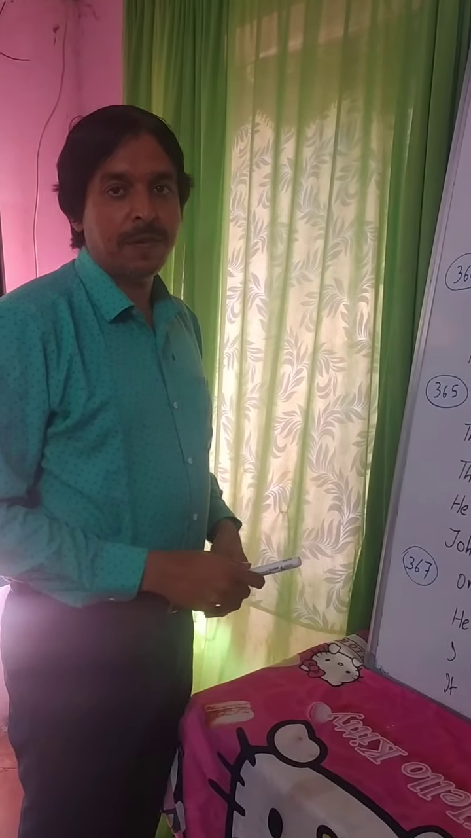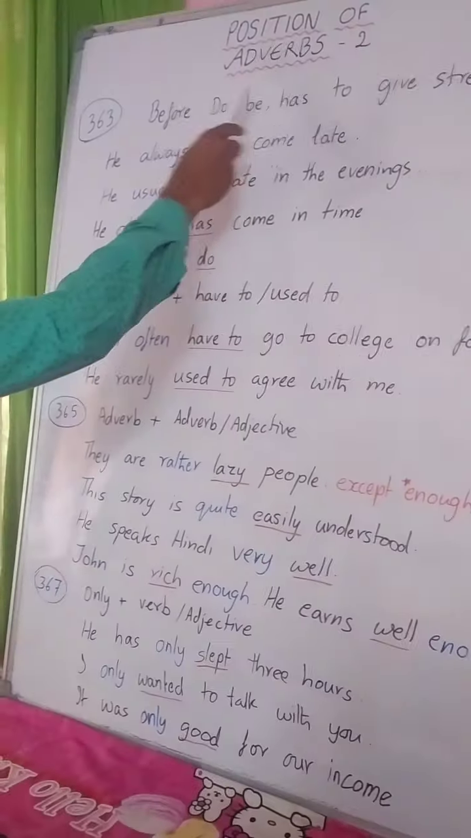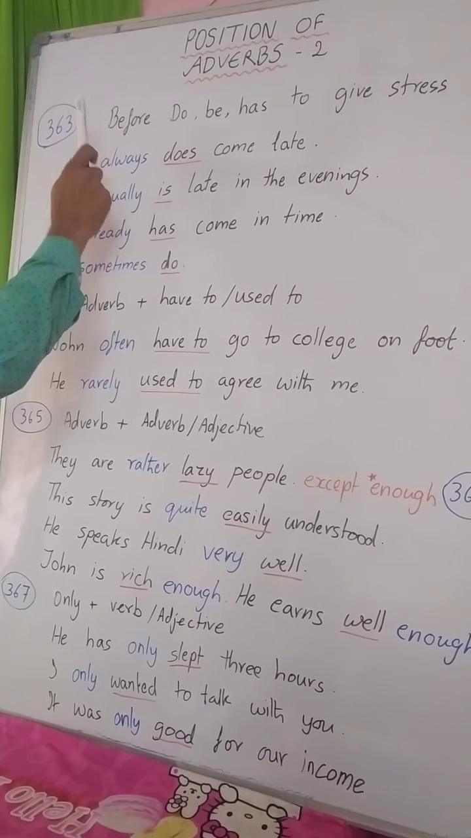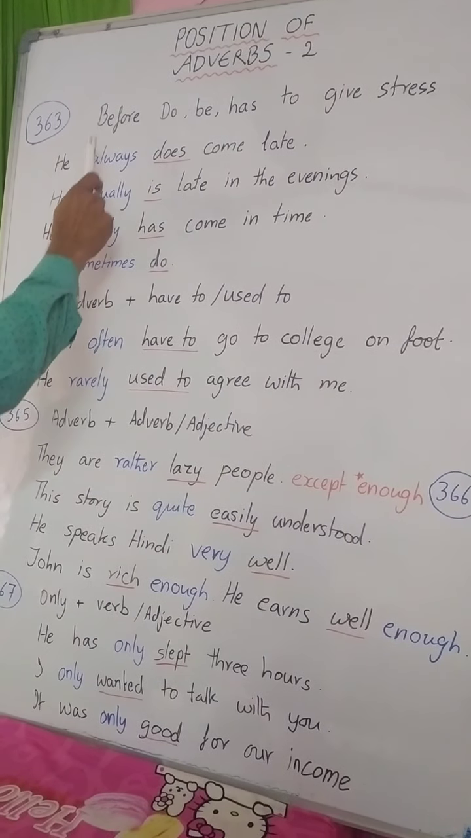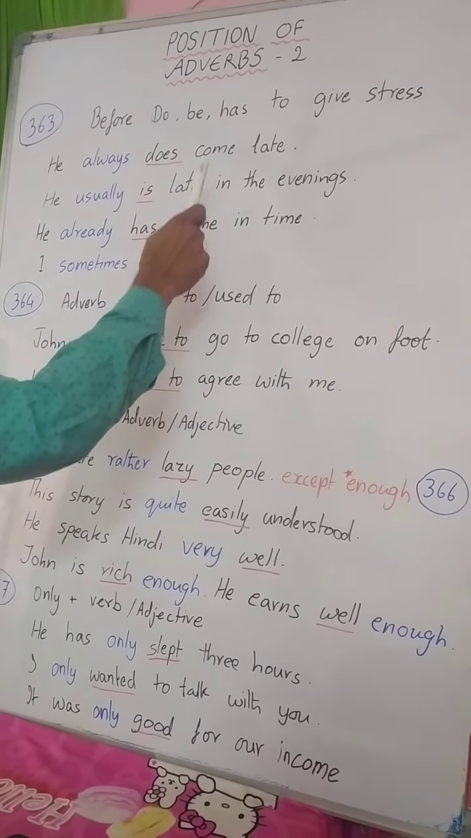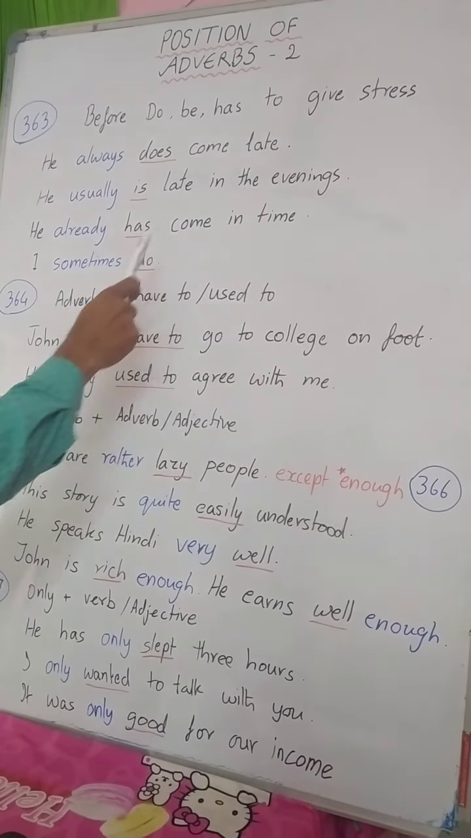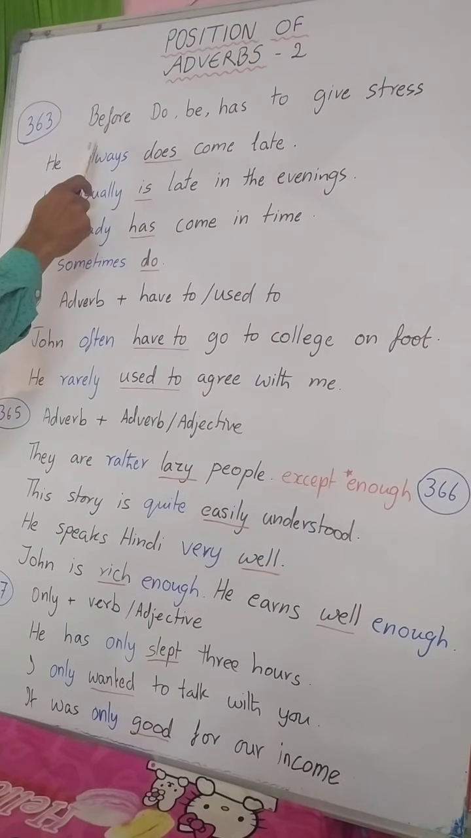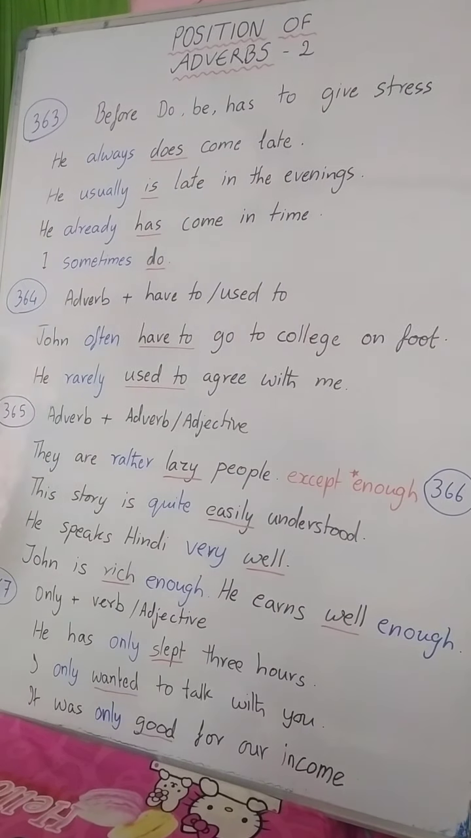Welcome to the second part of position of adverbs. Please see the board. Rule number 363 in Wren and Martin. It says we can give the adverbs before do, be and has verbs to give stress to the sentence. When we want to give stress to the verb or sentence, we have to add the adverb before these three kinds of verbs.